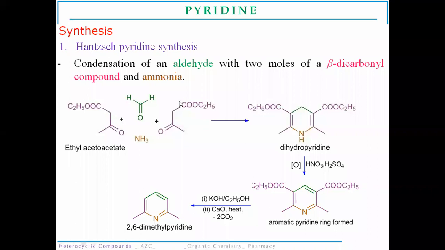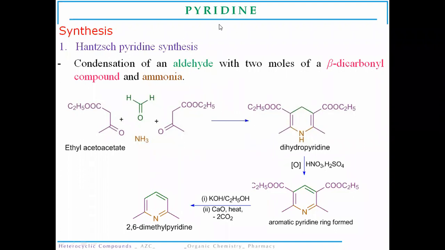But pyridine is obtained synthetically nowadays. So it is produced commercially by the following synthesis methods, of which the first is the Hantzsch pyridine synthesis.